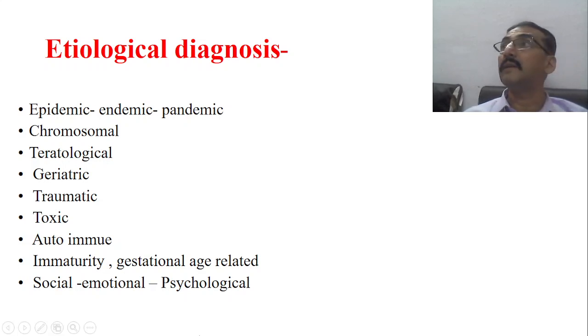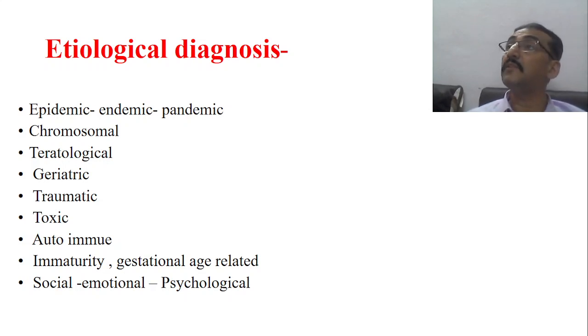Next, traumatic. Sometimes it may be traumatic. Sometimes it may be toxic effects. Again, etiology. Sometimes it may be autoimmune. Now, autoimmune is also pathological and autoimmune is also etiological. Now, sometimes it may be because of immaturity. Etiology is immaturity, just immaturity, as happens in case of newborn babies. Or gestational age related, premature babies, low birth weight babies, etc.